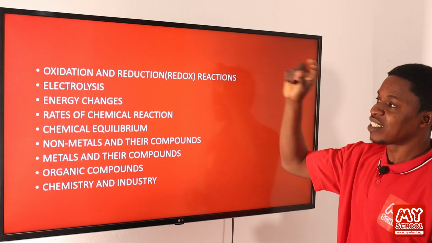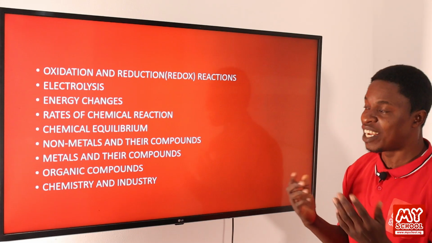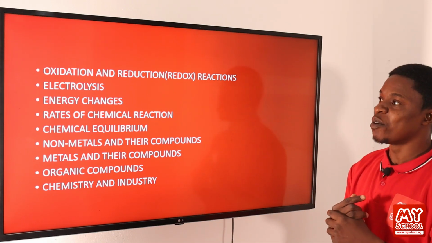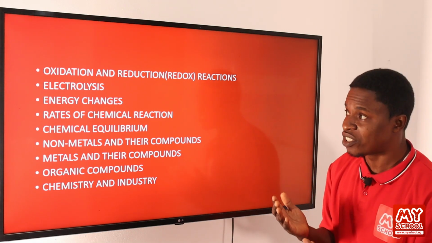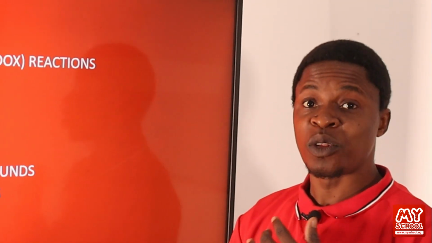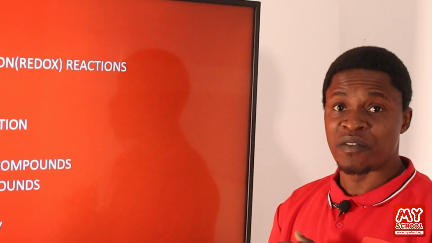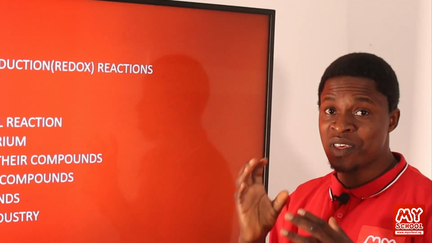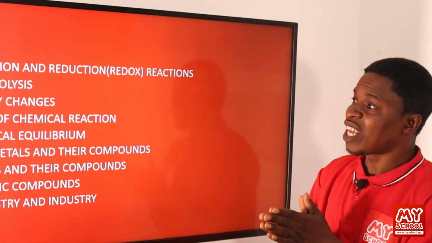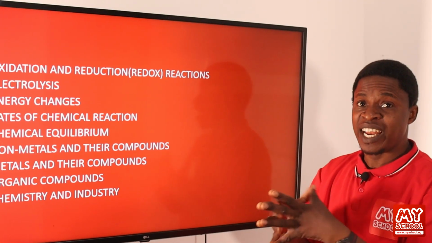Underneath this electrolysis, we'll be looking at what are electrolytes. We'll be looking at what are cathodes. We'll be looking at different types of electrode. We'll be looking at salt bridge. We'll look at the laws of electrolysis. According to Faraday, we have Faraday's first law of electrolysis, second law of electrolysis. Then we'll do some calculations under that. And then we also look at what are the uses of electrolysis.